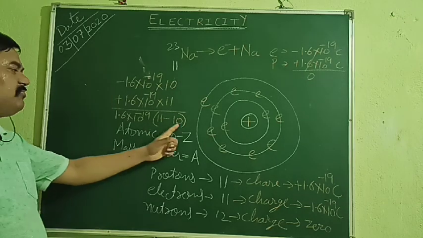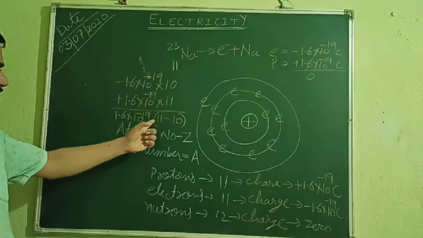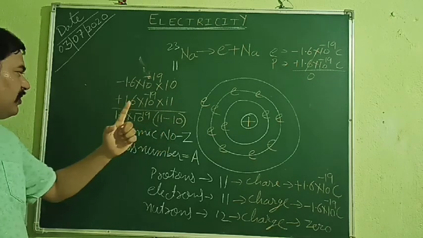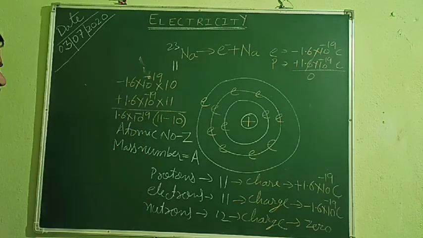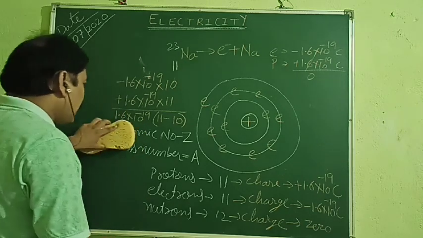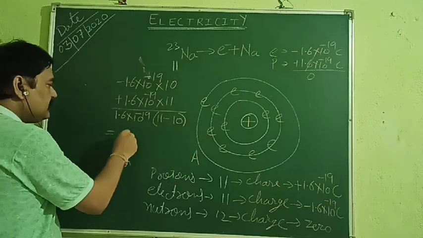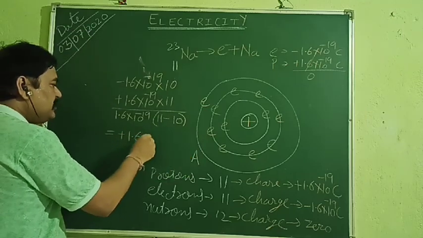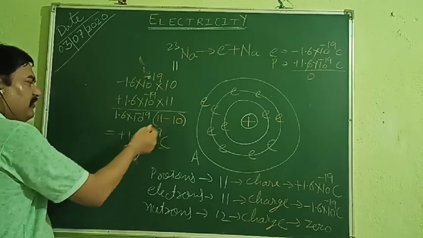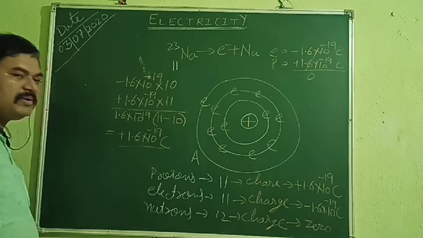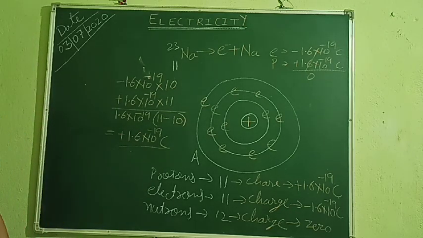And 11 minus 10 is how much? It is 1, and that is positive, because 11 is positive and it is greater. So positive 1 into this much, it will remain this much positive. That means we will get plus 1.6 into 10 to the power minus 19 coulomb. You can subtract 10 out of 11, you will get plus 1. And so it is equal to the charge of one proton.